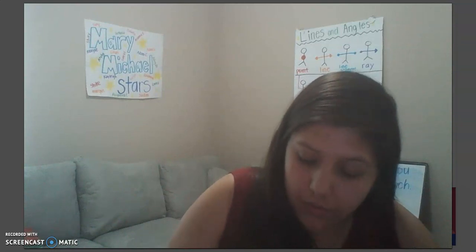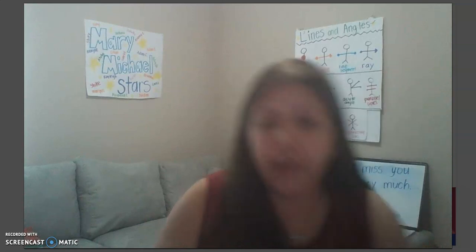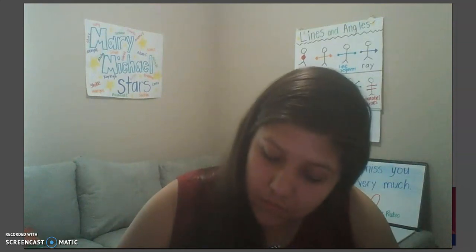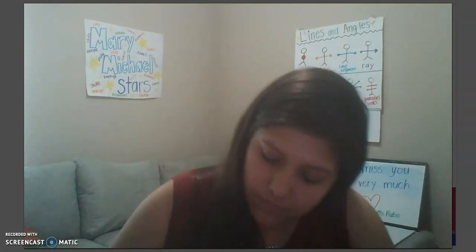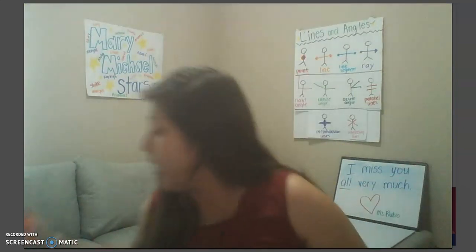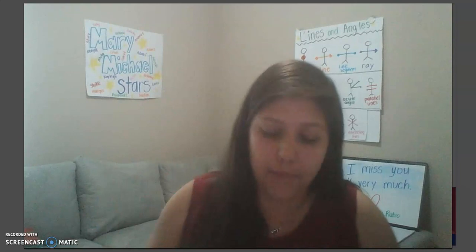So these two lines here are considered parallel. Parallel lines can be seen this way. They can be lines like this, because if they keep going, they will never intersect. They can be lines going up and down.